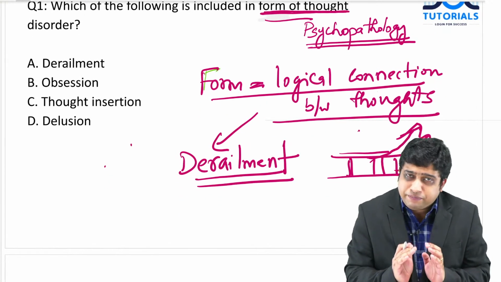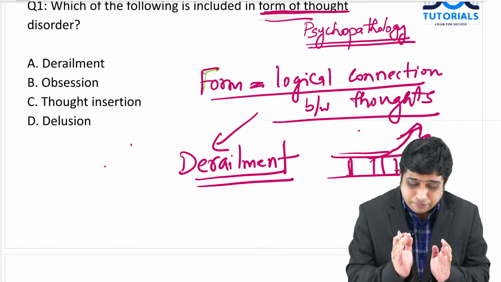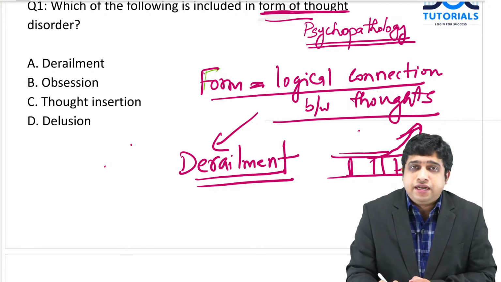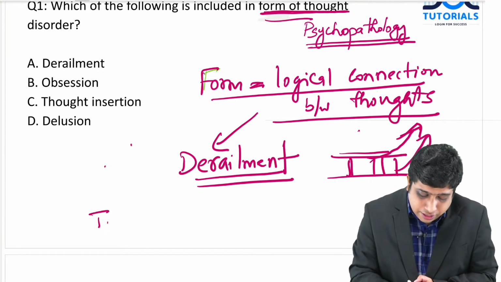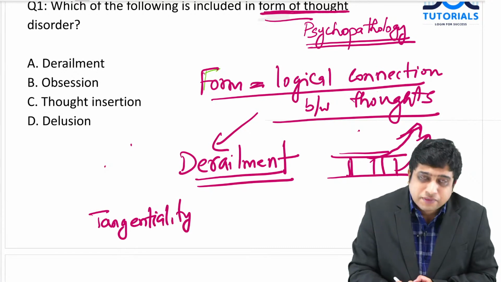I am just putting it into simple terms, just for discussion purposes. I am not going into the details as I discuss in the notes, but the basics. So, there is a loss of logical connections. There is another term called tangentiality. All are like synonymous with some sort of derailment.